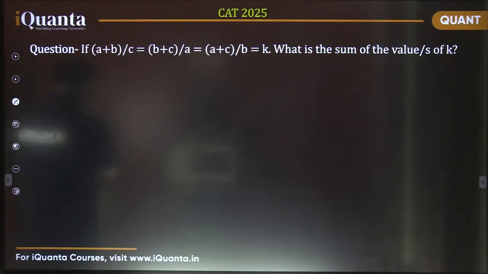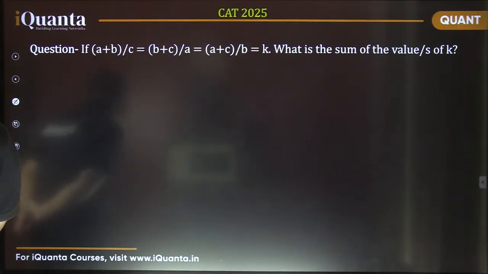No, Samyak, that's not correct. The value of k can be 2, that's fine. But it's asking about the sum of the values of k. Is 2 the only value possible? Don't make the mistake, please. Please recheck.